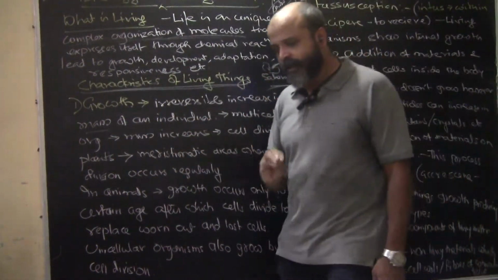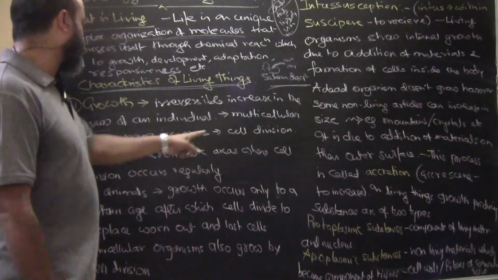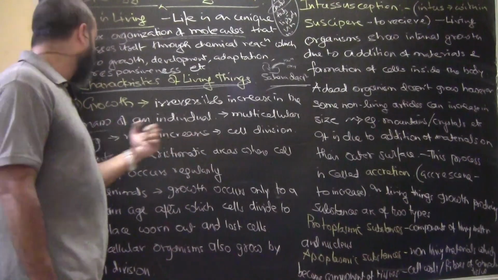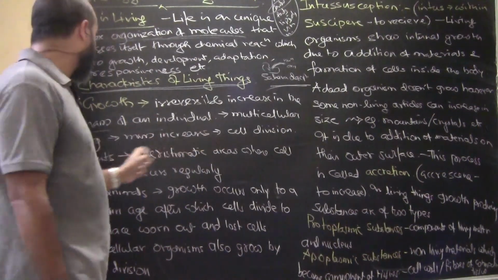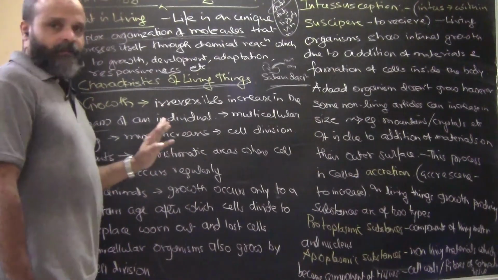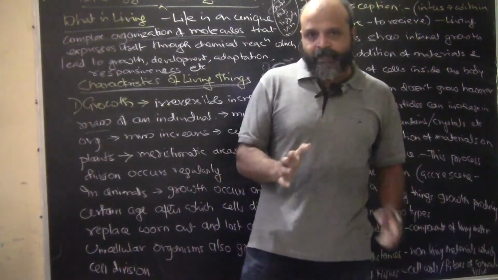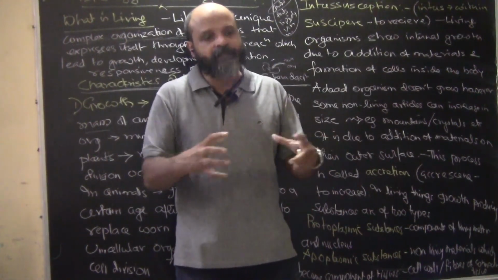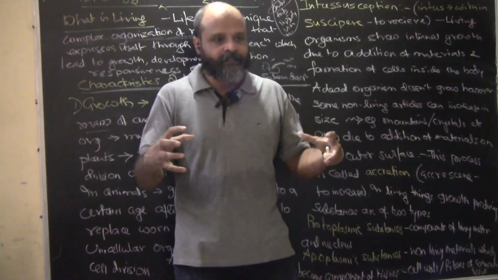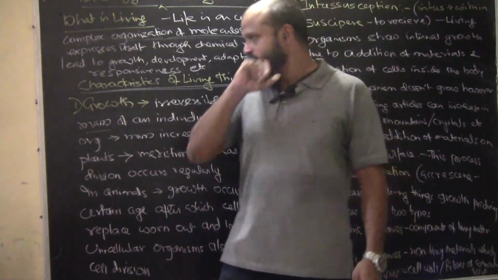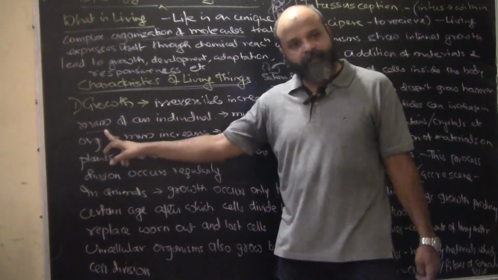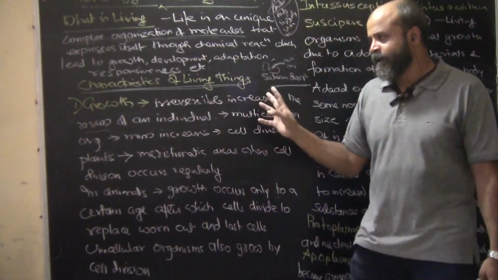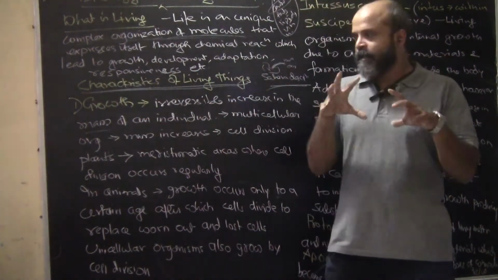The mass of an individual is constantly increasing. Irreversible increase in the mass of an individual. Multicellular organisms, mass increases, so this means cell division. Okay, clear? So it doesn't mean our body mass, it means our cellular mass. So the cellular mass is increasing, which means that the cells in our body are increasing. If they increase, obviously the cellular mass will increase. Yes, mass of the body definitely increases, and it should increase. With our age, the mass and the height both should increase, but what we mean here is the cellular mass.